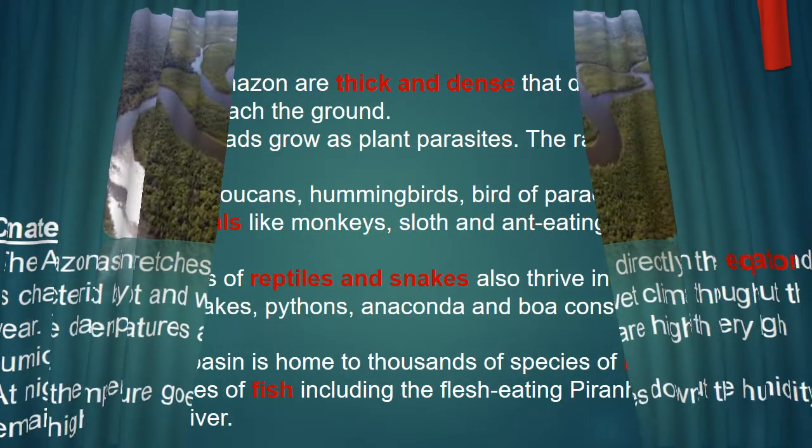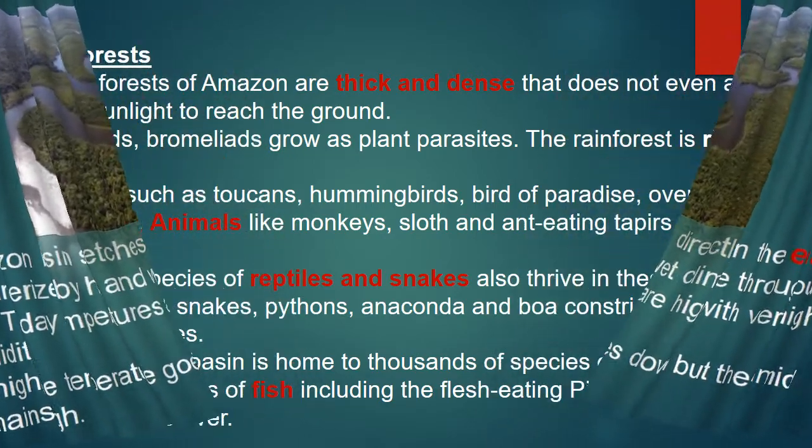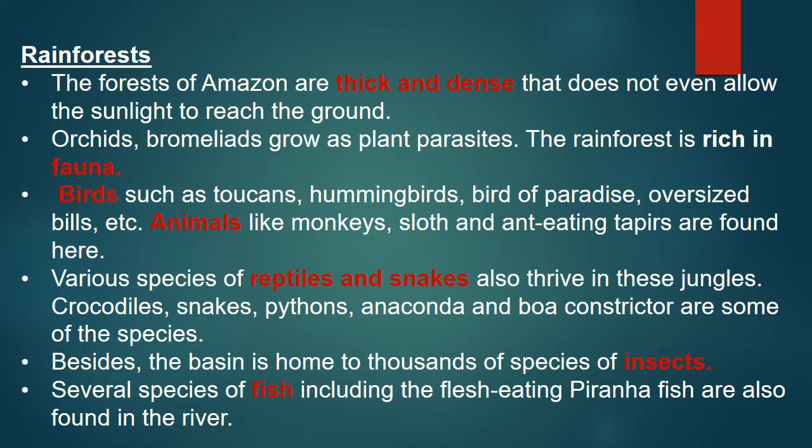Next we are going to see about flora and fauna. Okay. What are the animals and plants we can see in the Amazon rainforest? In Amazon we have rainforest. We are going to see about what are the birds and what are the animals, reptiles, snakes, insects, fish, plants that we can see in the rainforest. Okay. So, the forests of Amazon are thick and dense, very thick and very close and very big. That does not even allow sunlight to reach the ground. So, think how dense it is.